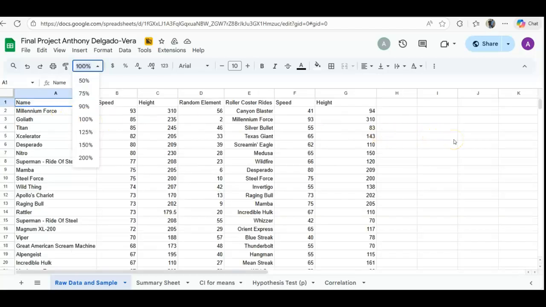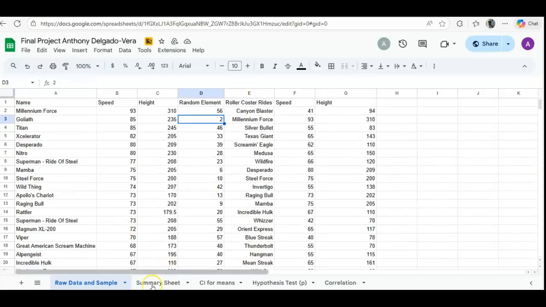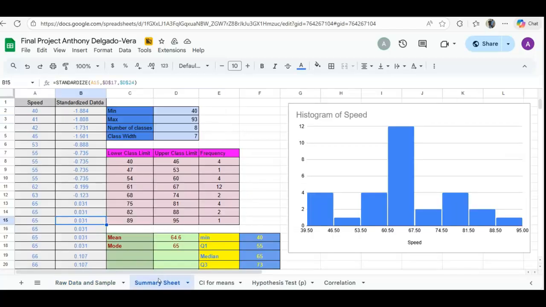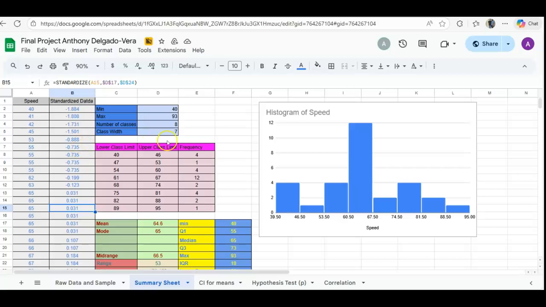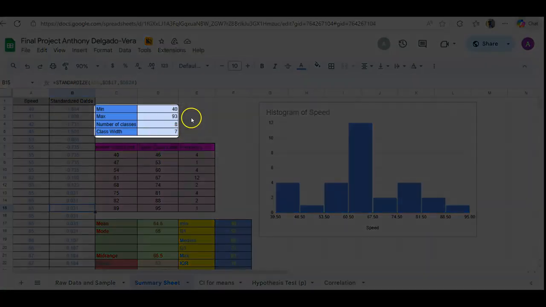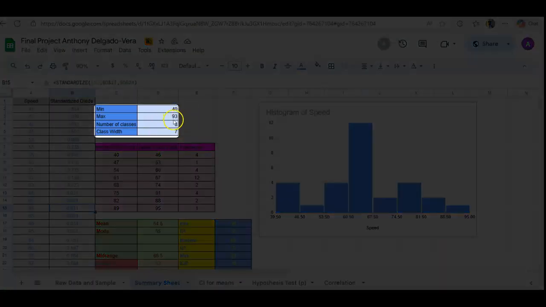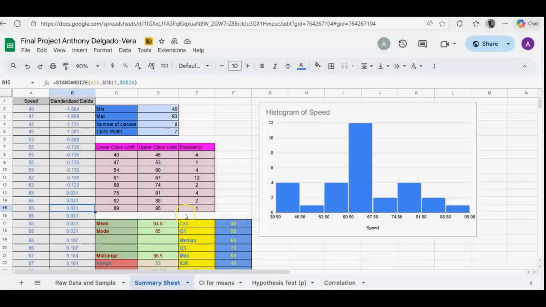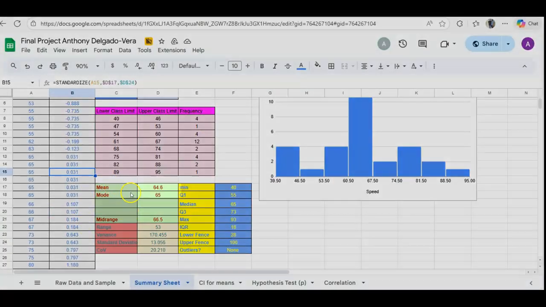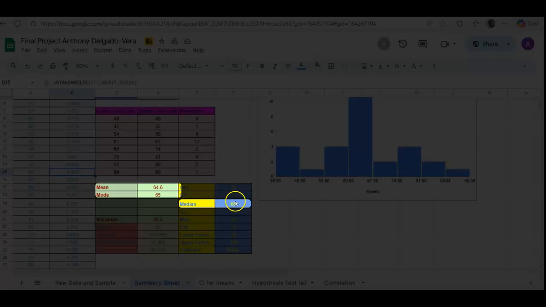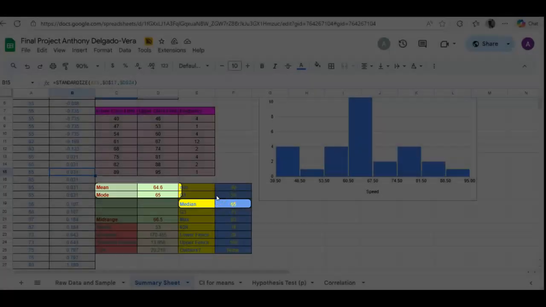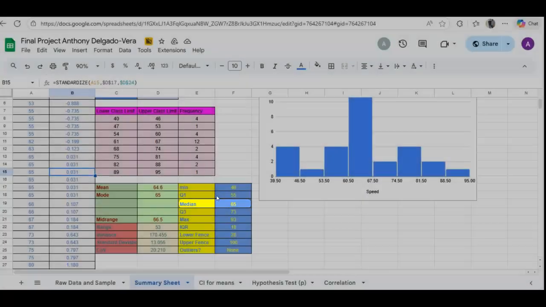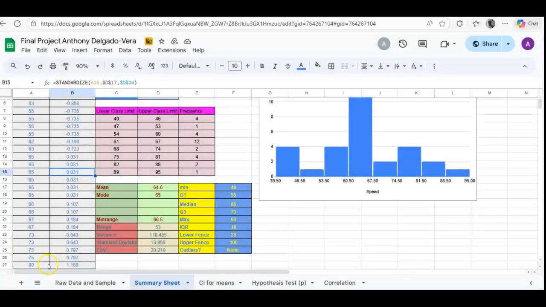What's up, stats class? For my project, I chose the data of speed and heights of roller coasters, as you can see right here. Here's a summary sheet of 30 different roller coasters with speeds. And we have a minimum of 40, maximum of 93, and 8 classes with a width of 7. Down here you can find the mean, mode, and median. The mean equals 64.6, and the mode and median are 65.